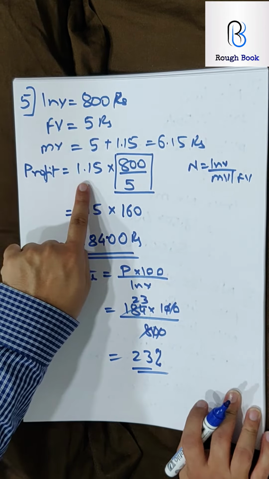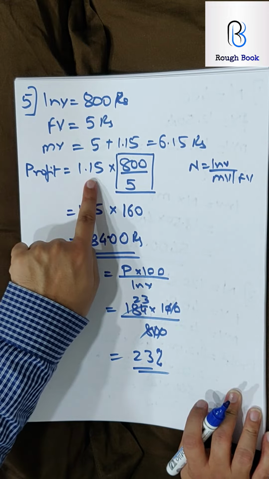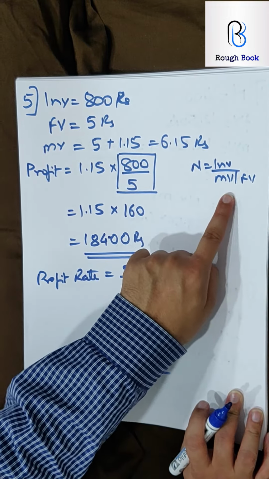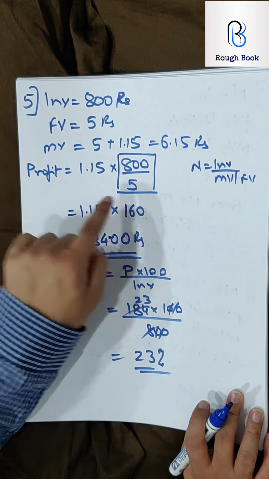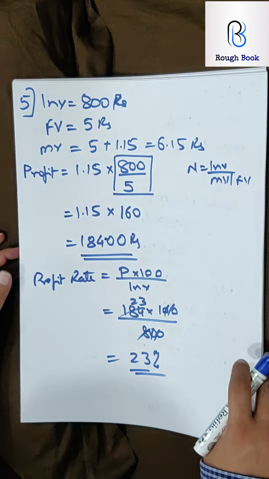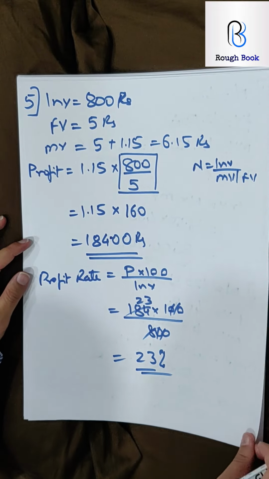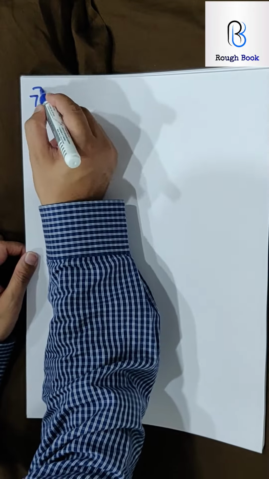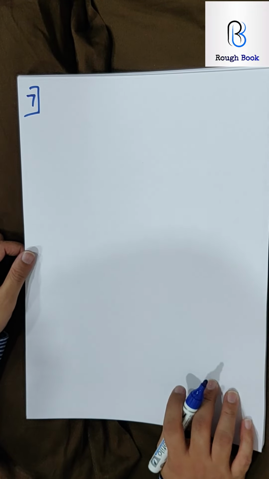Once again, this profit is basically profit on one share into the number of shares. How do I get the number of shares? Investment upon market value or face value. In this case, face value, because that is the price at which the person has bought the shares. Until now, whatever sums we have done are all simple ones. Now the ones which we do are really important ones. Sum number 7 onwards. So come on, begin it.